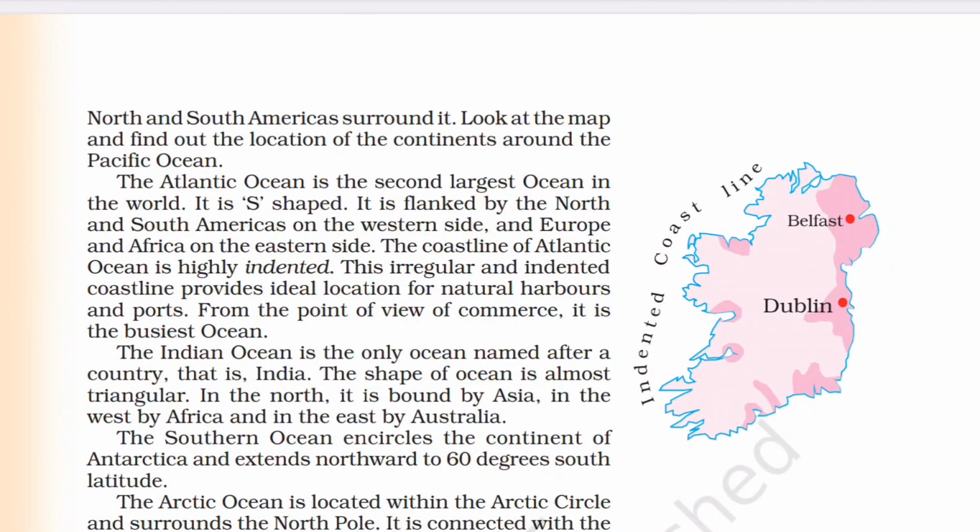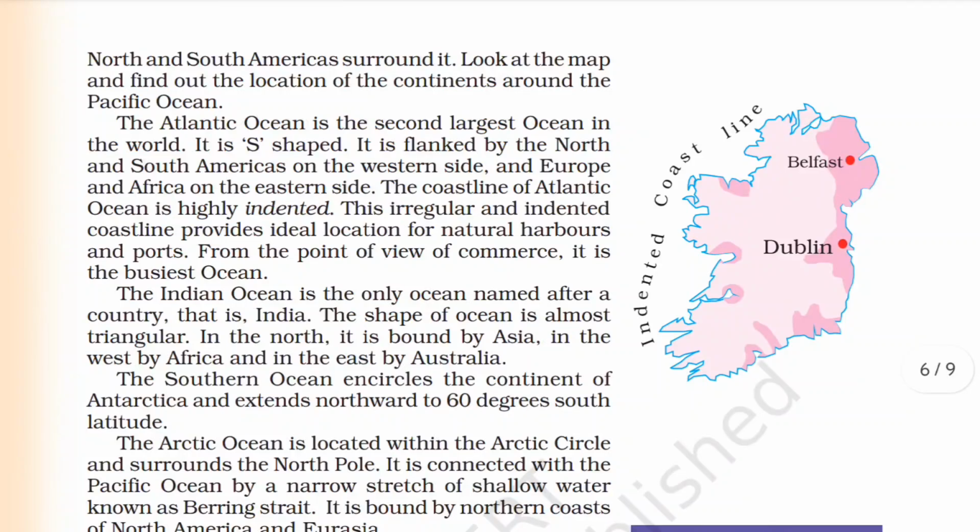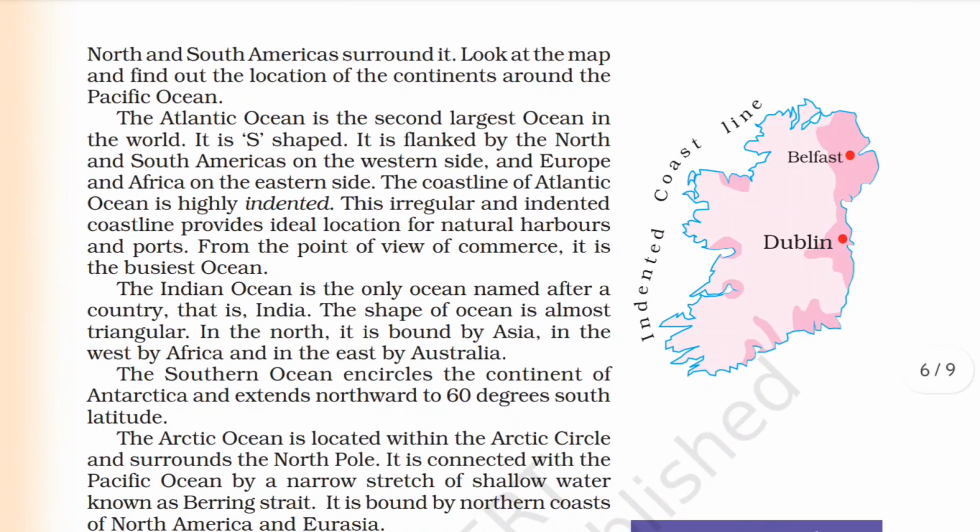Atlantic Ocean is the second largest ocean in the world. It is S-shaped. It is flanked by North and South America on the western side and Europe and Africa on the eastern side. The coastline of the Atlantic Ocean is highly indented, and the irregular and indented coastline provides ideal locations for natural harbors and ports. From the point of view of commerce, it is the busiest ocean.